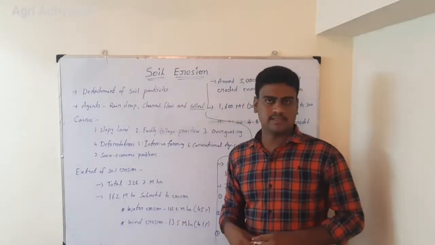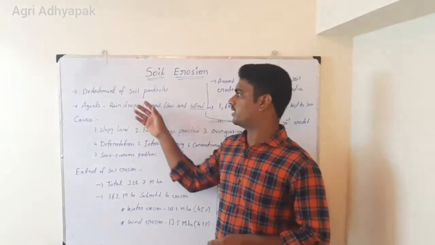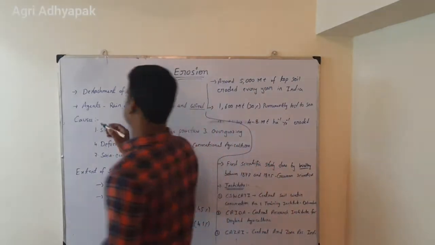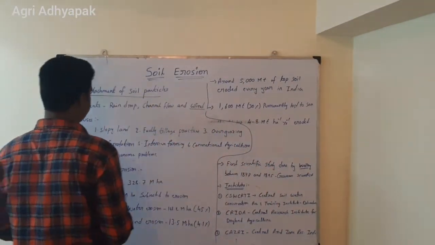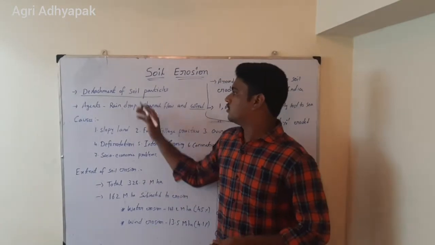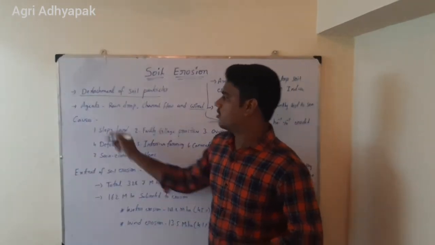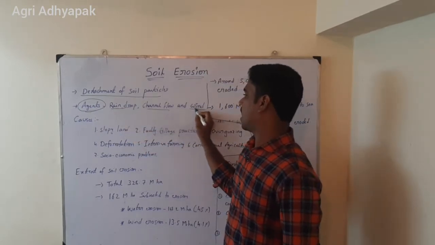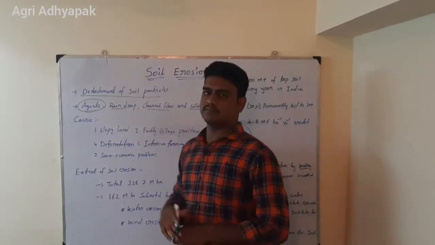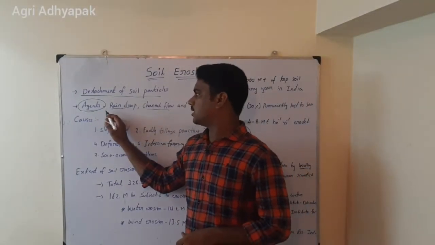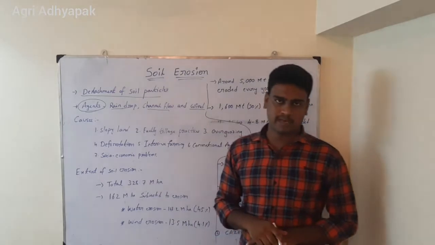Soil erosion is defined as the process of detachment of soil particles. So this is very important: detachment of soil particles is called soil erosion. That means when soil erosion happens, there will be different agents. There may be raindrop, channel flow and wind. Channel flow is nothing but the runoff. We can take an example. Due to these agents, the detachment of soil particles will happen.